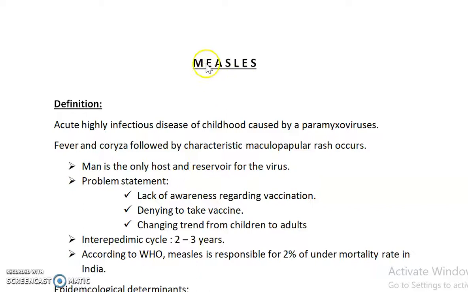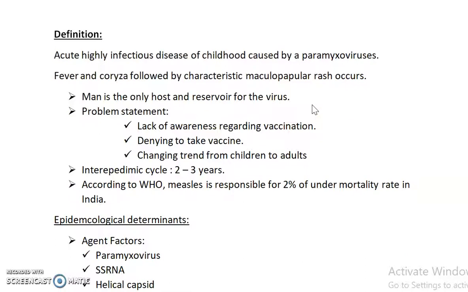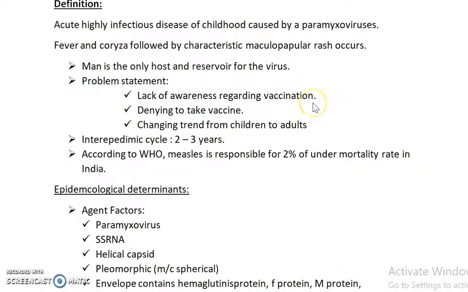Measles is a disease of childhood, and it is an acute, highly infectious disease. The measles virus belongs to the paramyxoviridae, and it is characterized by maculopapular rash with fever and coryza. Man is the only host and reservoir of the virus.